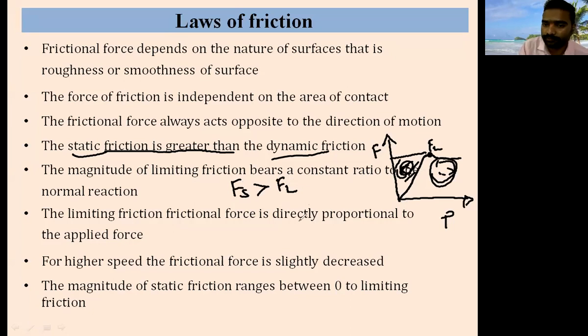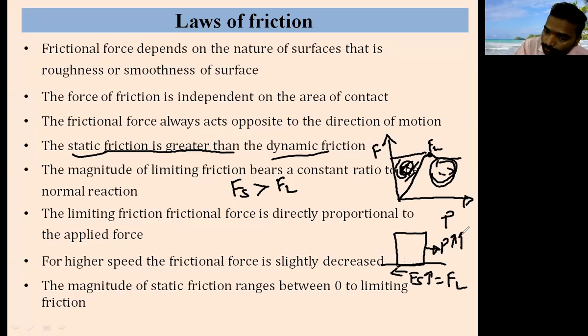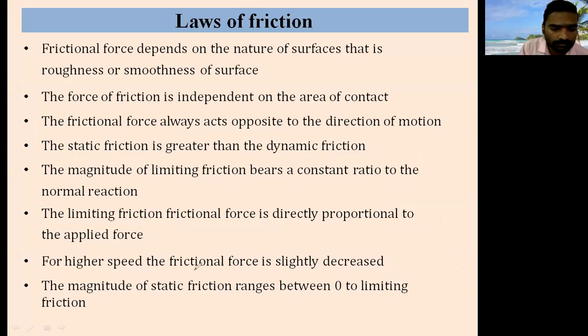So when you consider this body, I increase P. As P increases, initially there is Fs, that is static friction, and static friction also increases. After one stage, this static friction will become limiting friction. If you increase the value of P, this will not increase. It will become constant. It means the limiting static friction is more than the dynamic friction. From this graph only you can understand. Is it clear? Yes, sir.